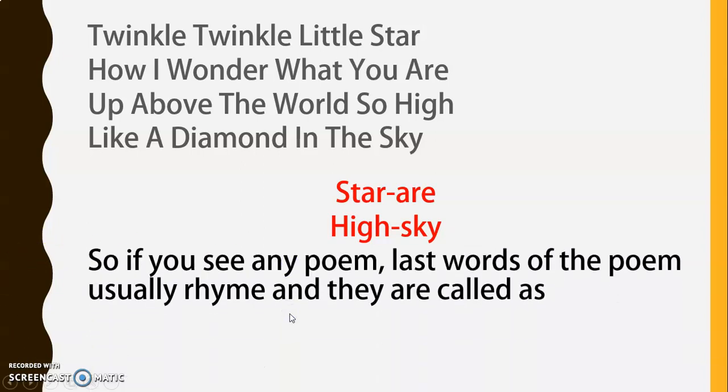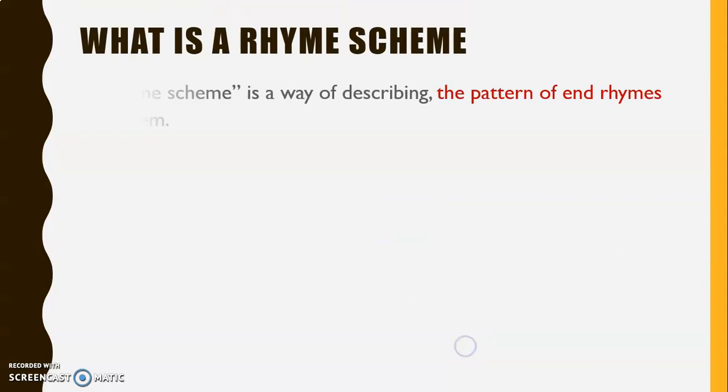So if you see any poem, the last words of the poem usually rhyme, and they are called end rhymes. These end rhymes are used to construct the rhyme scheme of a poem. So let us learn about rhyme scheme. What is a rhyme scheme? A rhyme scheme is a way of describing the pattern of end rhymes in a poem.